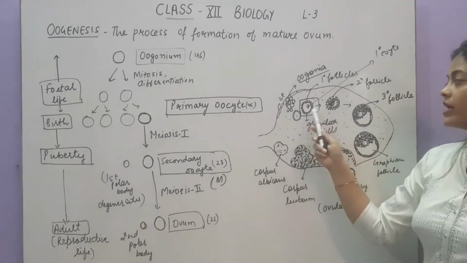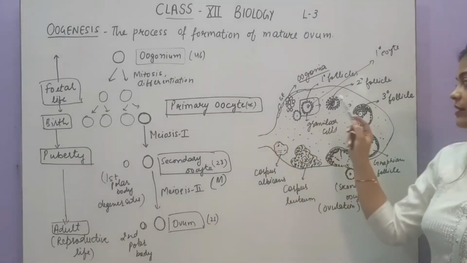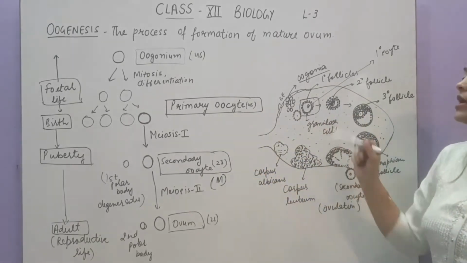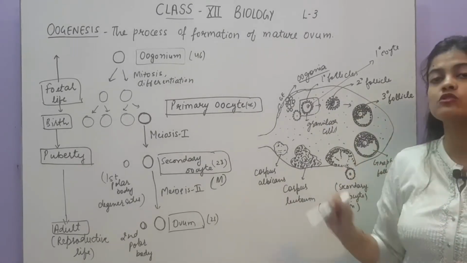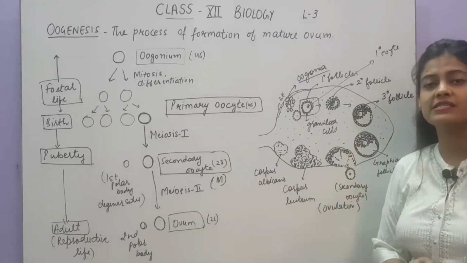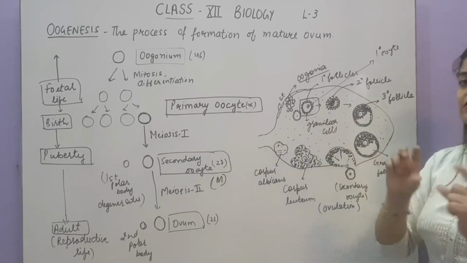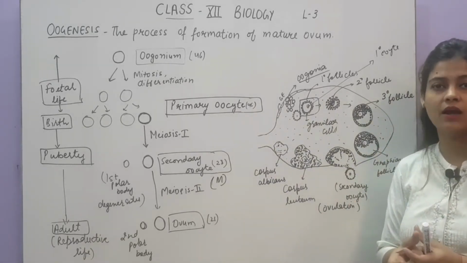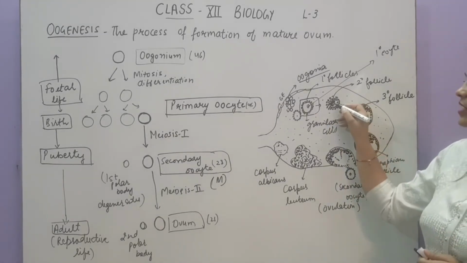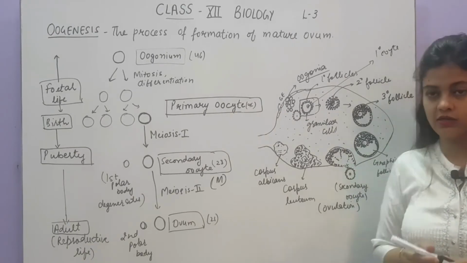Now this primary follicle will be converted into secondary follicle. Now what is the difference between primary and secondary follicle? The secondary follicle has a secondary oocyte in it with the coverage of so many granulosa cells. Means here the granulosa cells will be increased, and in the center the secondary oocyte will have a layer of granulosa cells around it, and these cells will be arranged in such a way that a cavity will be formed in the secondary follicle.